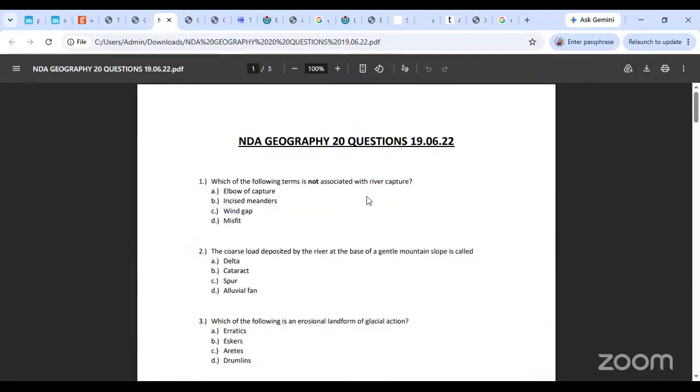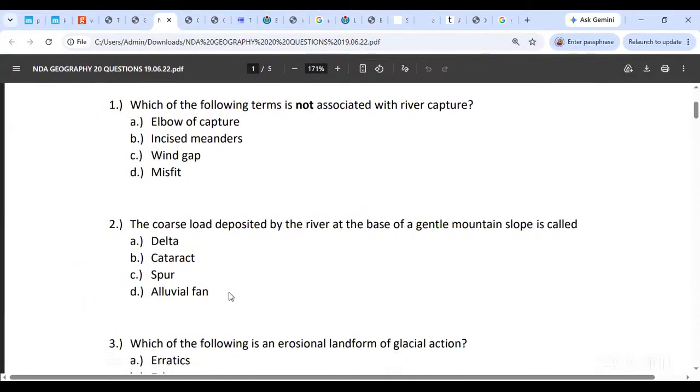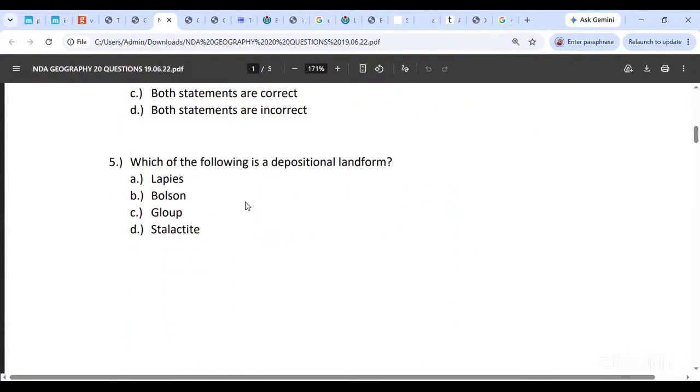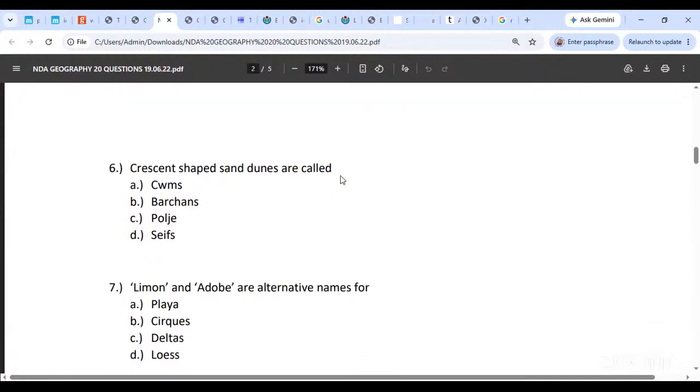Let's try looking at few questions from here. What did we do? We did Aeolian topography, right? So now this is rivers, glaciers. You have not done all these, so I can't ask you. ये वाला बताइए. Crescent shaped sand dunes are called as combes, barkans, foliae or cells. Barkans. Option B, barkans. Okay, absolutely correct.